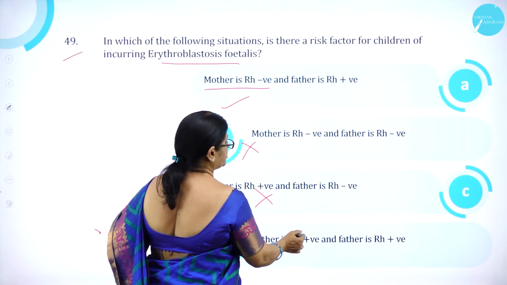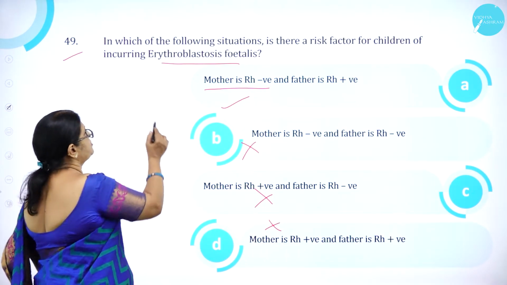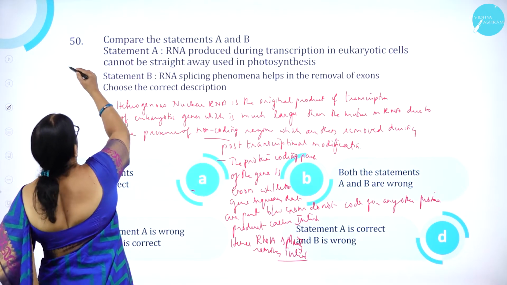Mother is Rh positive and father is Rh positive is wrong. So option A is correct. Moving on to question number 50.